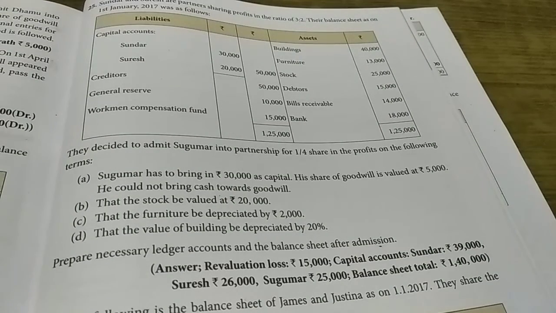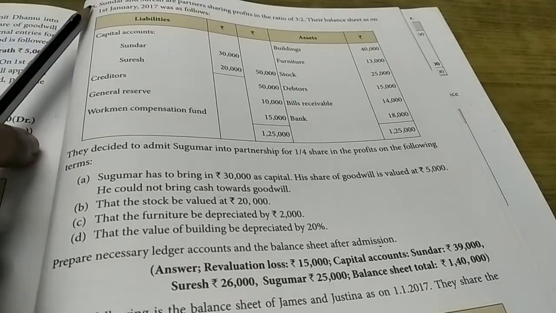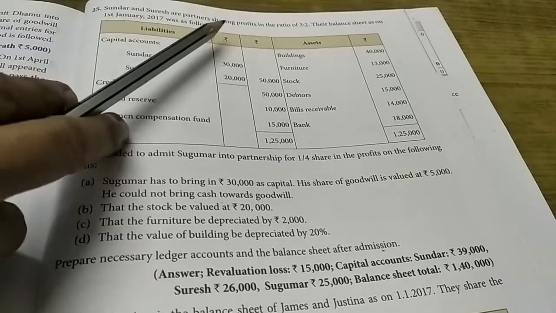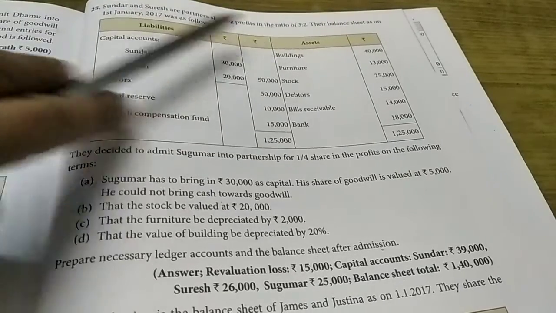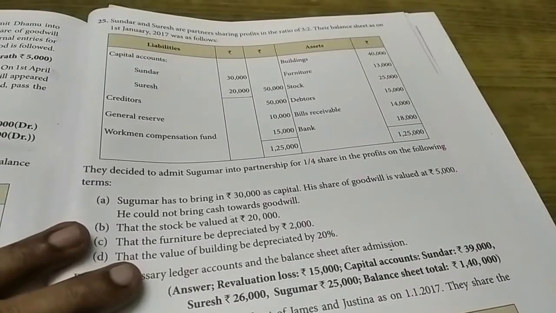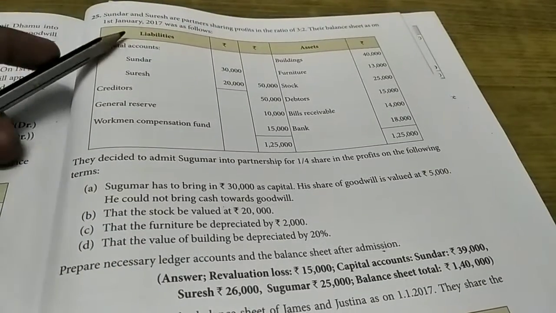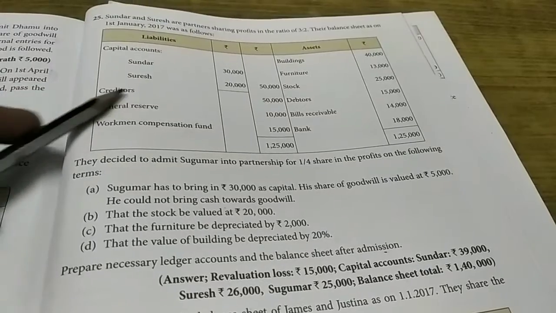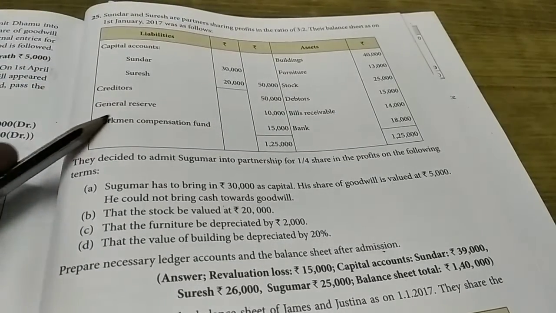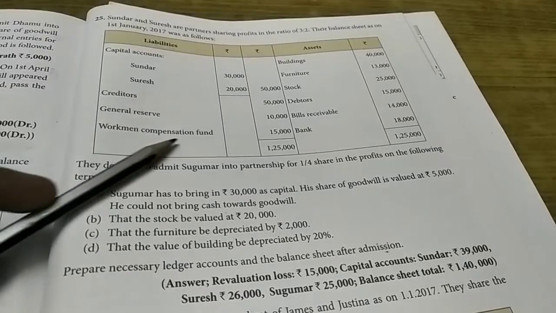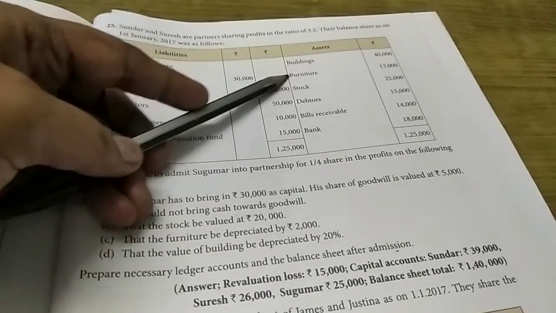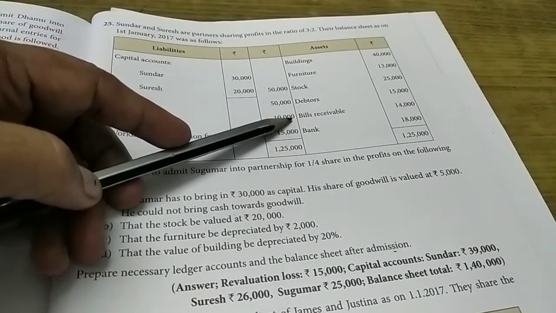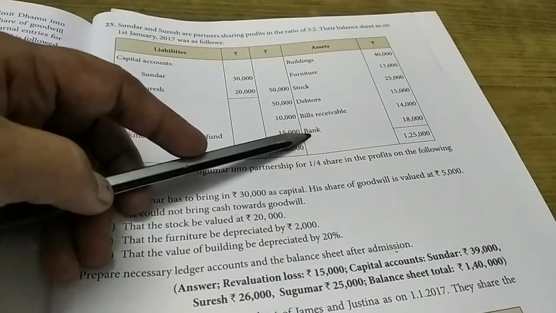Today we are going to solve exercise number 25. Sundar and Suresh are partners sharing profits and losses in the ratio of 3:2. Their balance sheet as on 1st January 2017 was as follows. Capital accounts: Sundar 30,000, Suresh 20,000, creditors 50,000, general reserve 10,000, workman compensation fund 15,000.